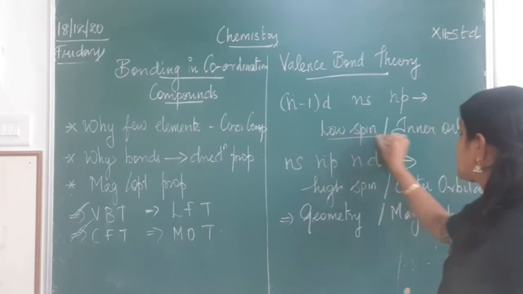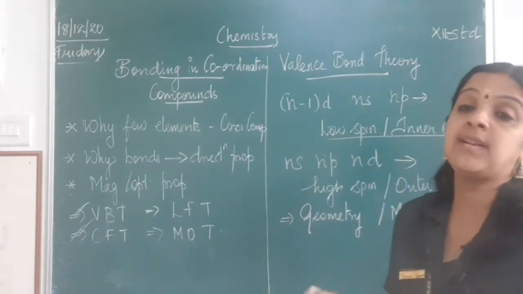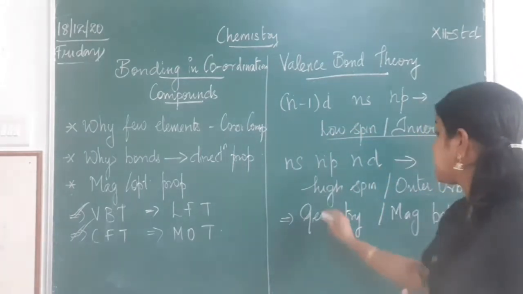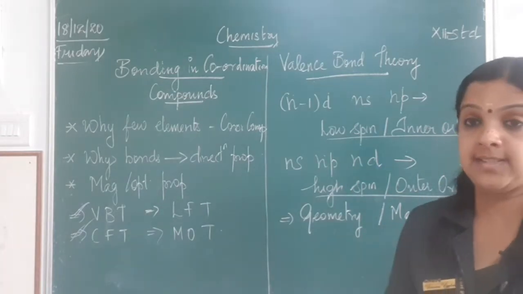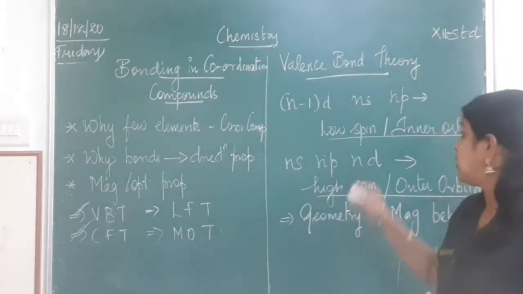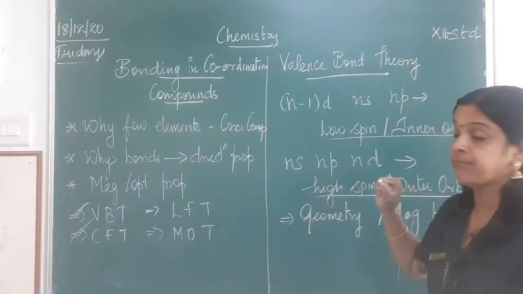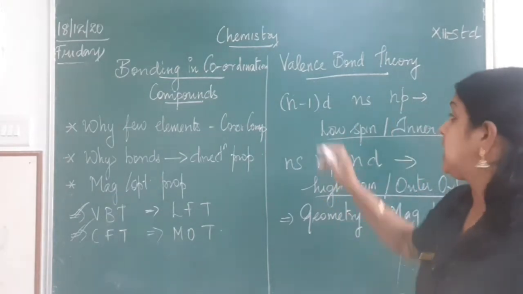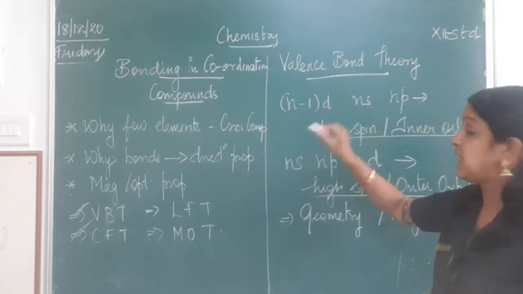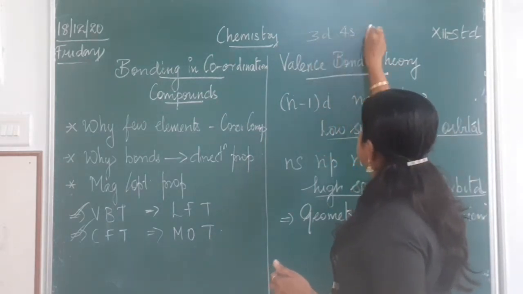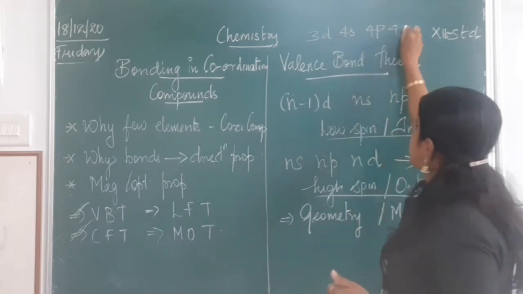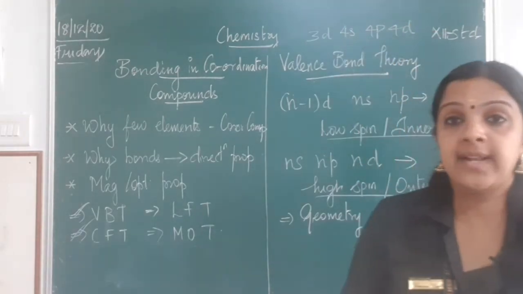One is the low spin or inner orbital hybridization. The other one is the high spin or outer orbital hybridization. What does it mean? When I say inner orbital, here especially we have 3d, 4s, 4p, 4d taking part in the hybridization.